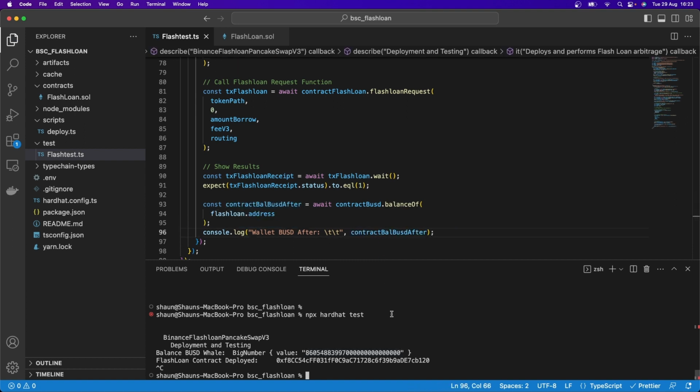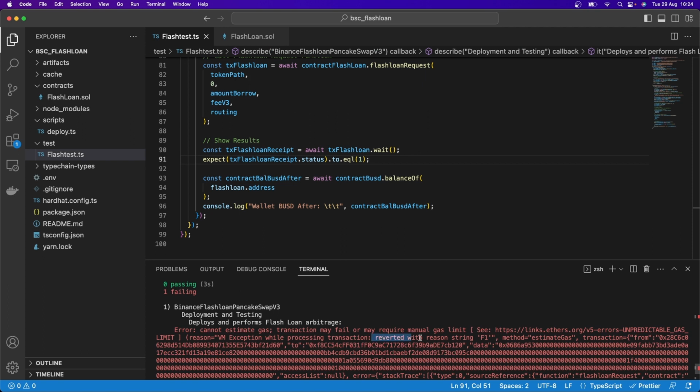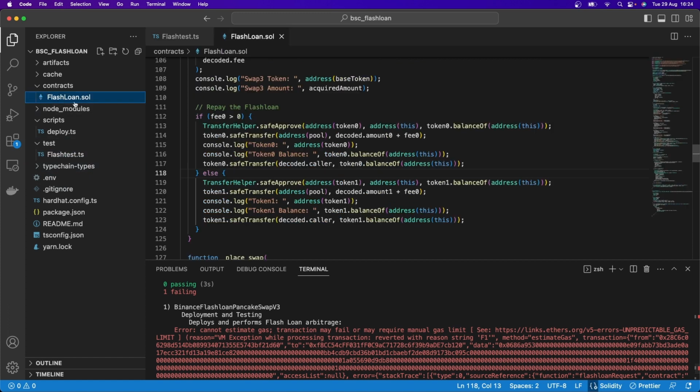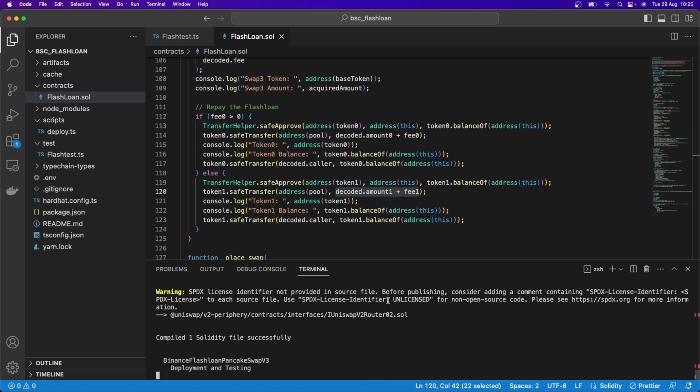Now let's run npx hardhat test, and it's failed. It says here reverted with reason string F1. So I must have done something wrong. Let me go back here to my flash loan, and you probably spotted this. You're probably laughing at me ages ago. This here is not meant to be fee 0. This here is supposed to be fee 1. And we know it's token 1 we're borrowing here. So this was really important to get right. Clearly we didn't pay back the correct amount. Let's run npx hardhat test again and see what happens here.